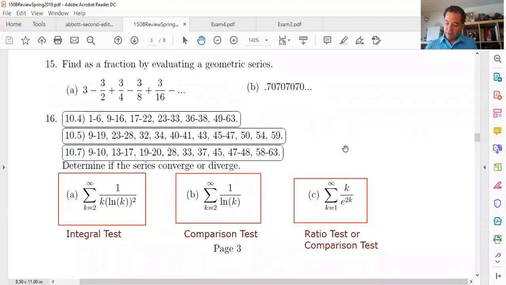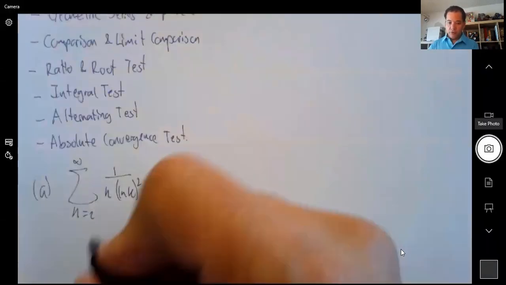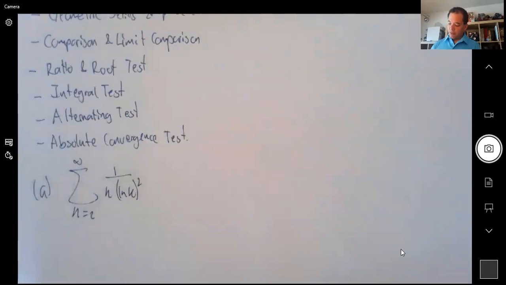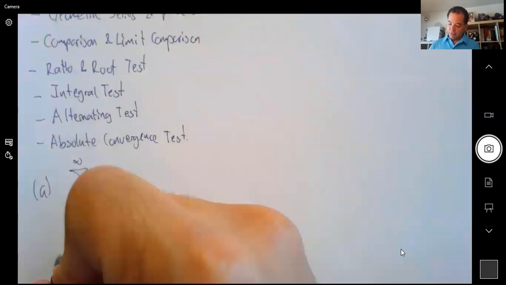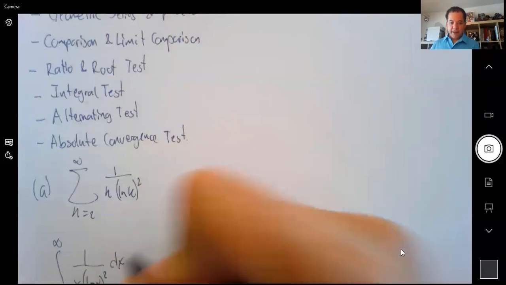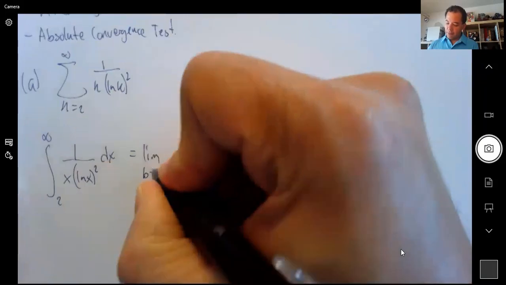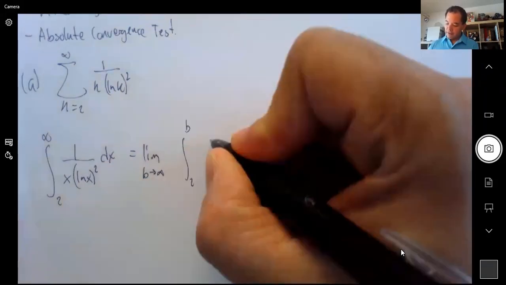For A, we want to do the series of 1 over k ln k squared. All right. Switch to the camera. Okay, so to do this one, we want to do the corresponding integral. So we want to do the integral from 2 to infinity of 1 over x ln x squared. And that is an improper integral, so that's how it ties in with the topic of improper integrals. So this is the integral we want to do.